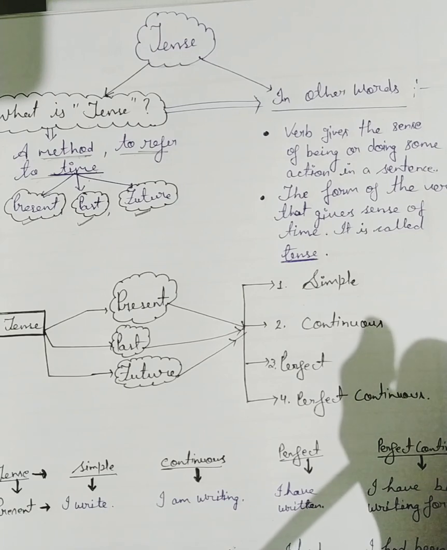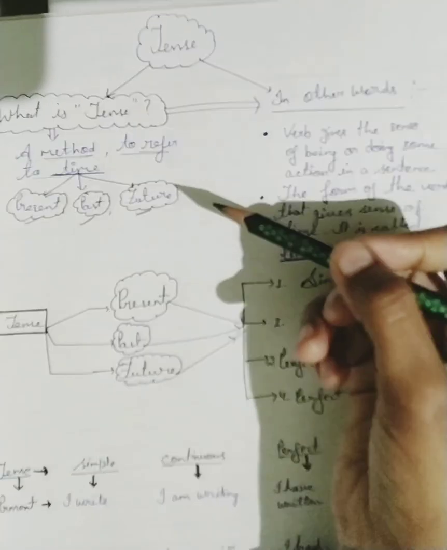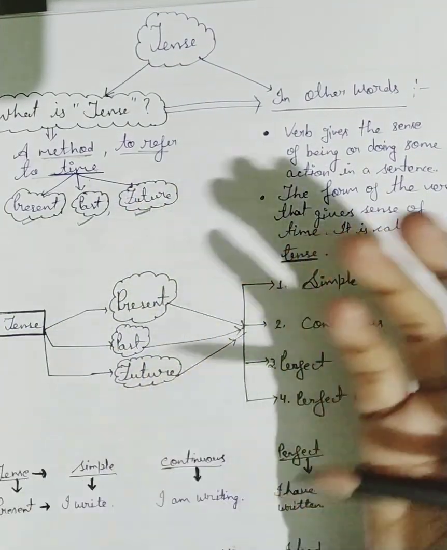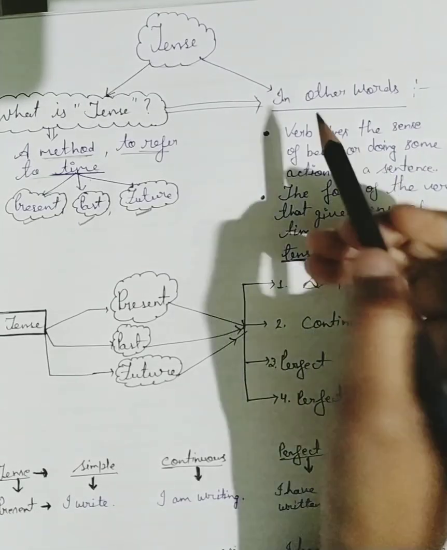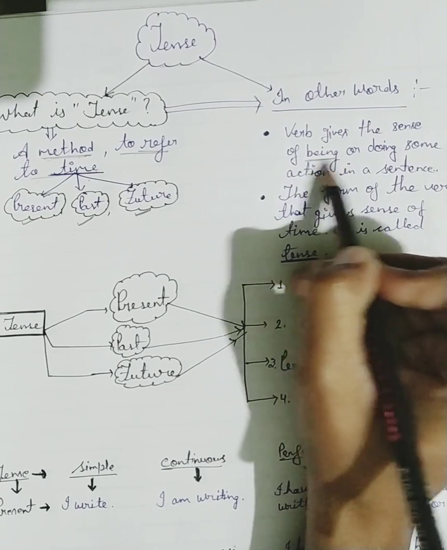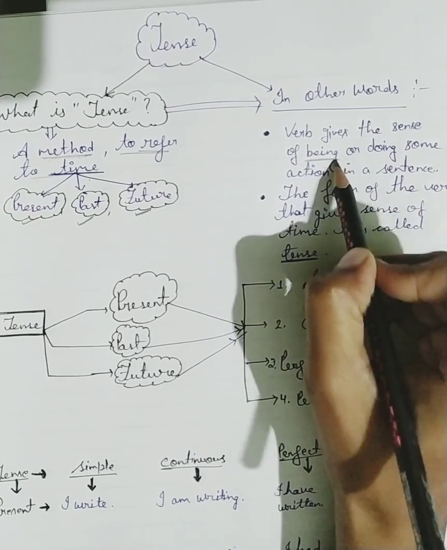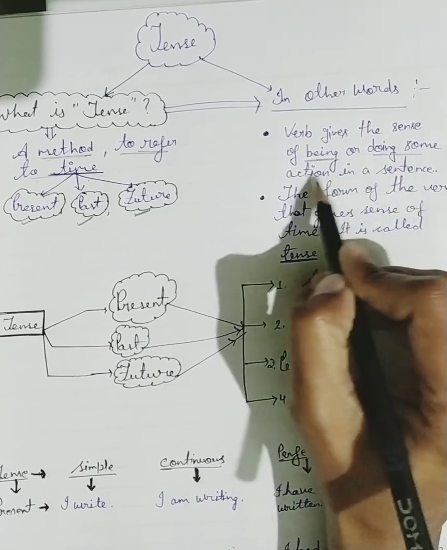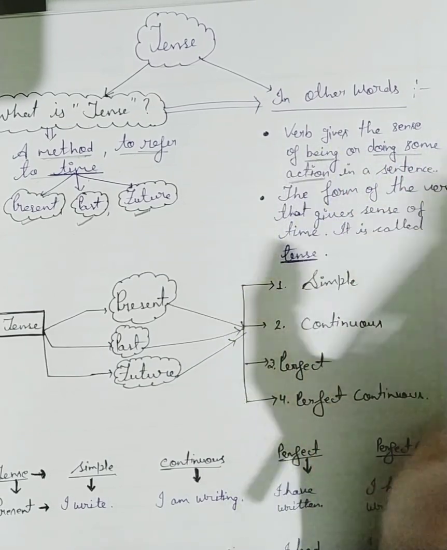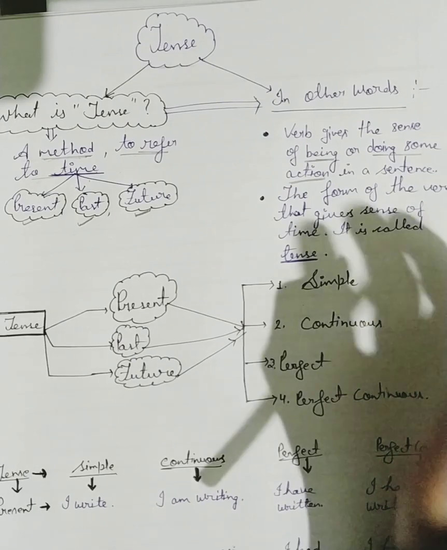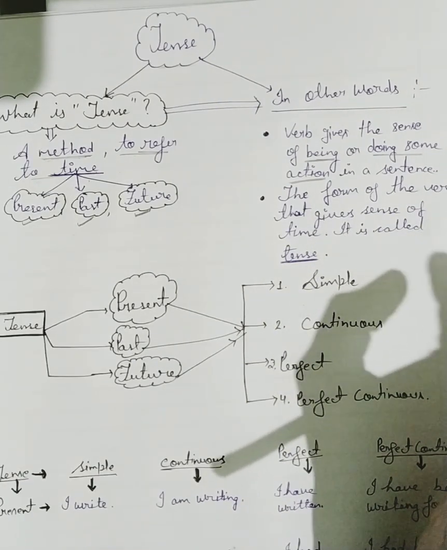I hope you all have a little bit of knowledge about verb, because when we learn ahead, we will use such words. So in other words, verb gives the sense of being. Focus on these words. Verb gives the sense of being or doing some action. Or in other words, you can say all the doing words or all the actions are called verb.